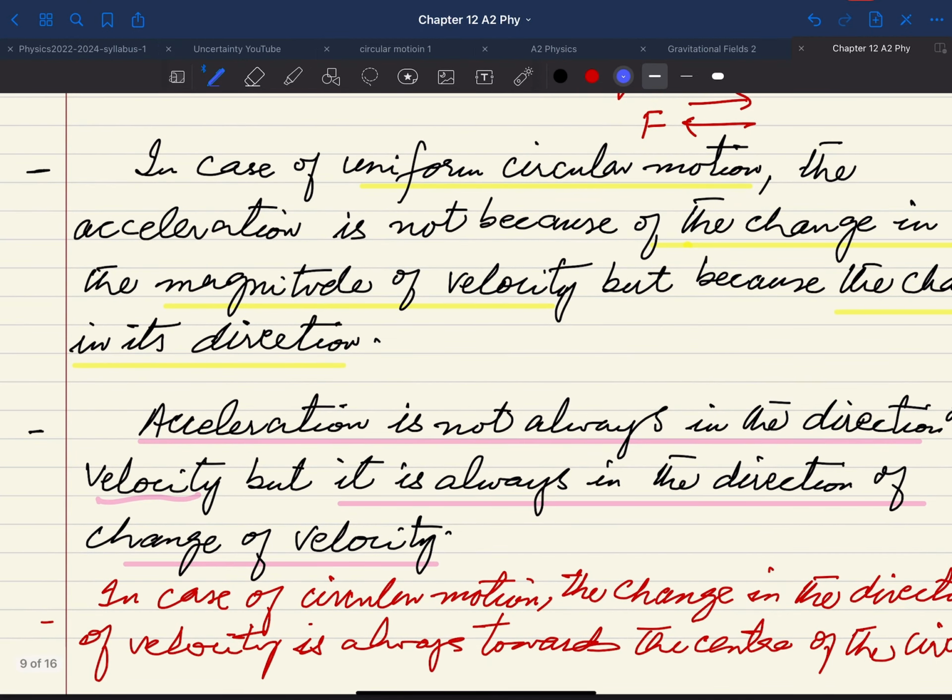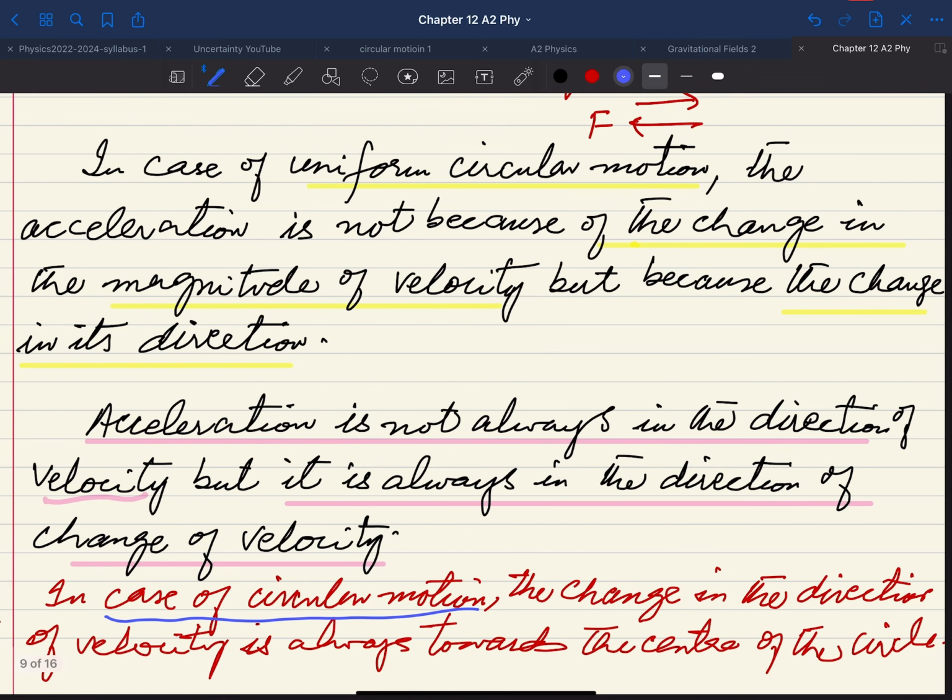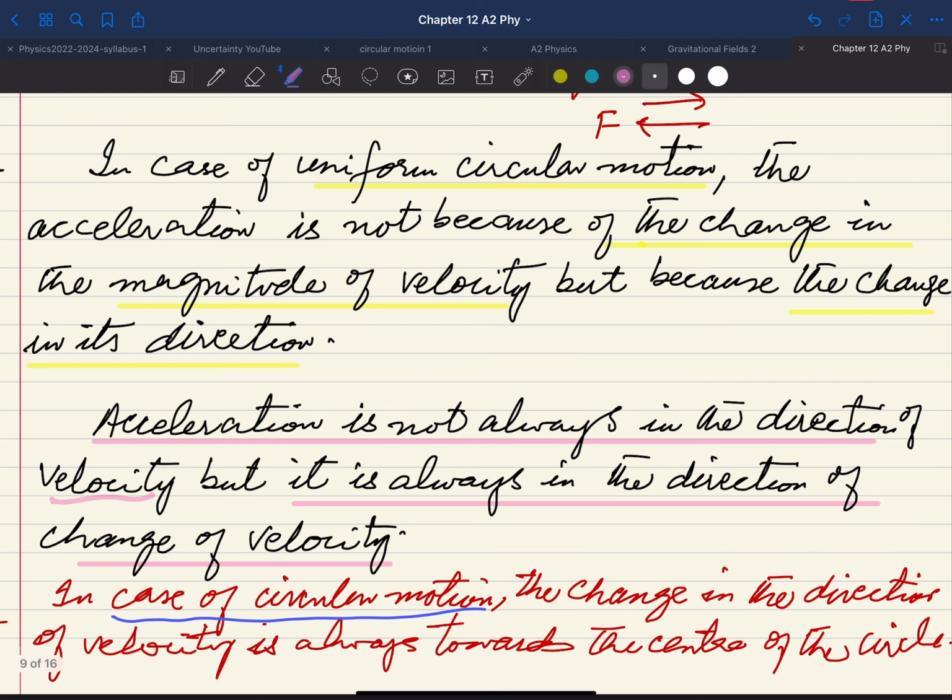And in case of circular motion, the last point which we have to mention here is that the change in the direction of velocity is always towards the center of the circle. What does this mean?